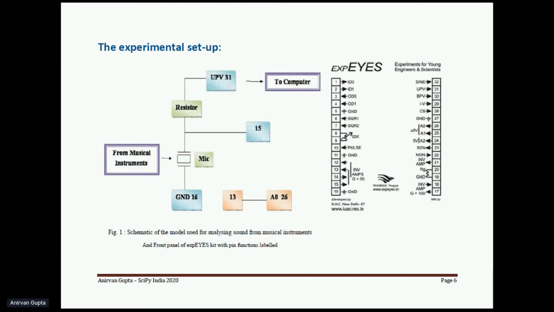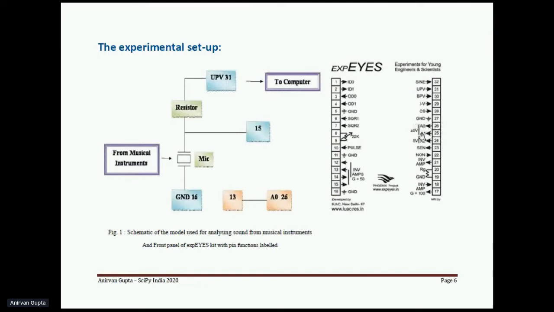We have used in this case plus 5 volts of supply, and then the signal that is obtained, this sound that is taken from the musical instruments, is amplified by using an inverting amplifier, which has a gain of 50 as set in the software. And then this amplified signal is given to this X-Spice for analysis. That goes to this pin, analog input A0. That is what we have used.